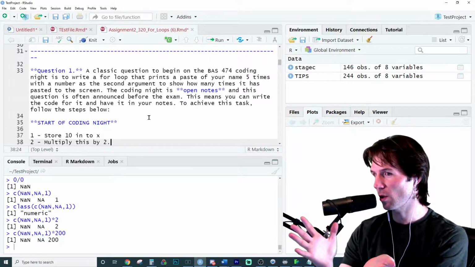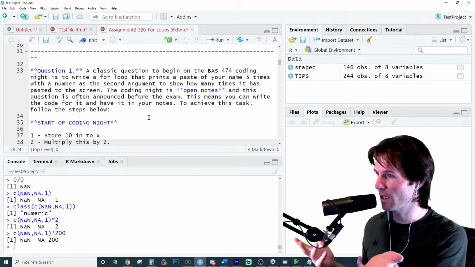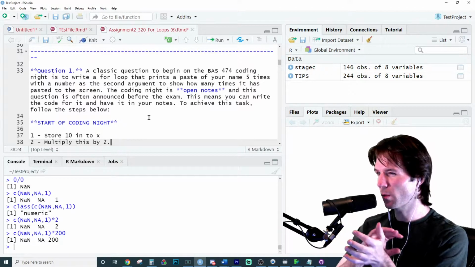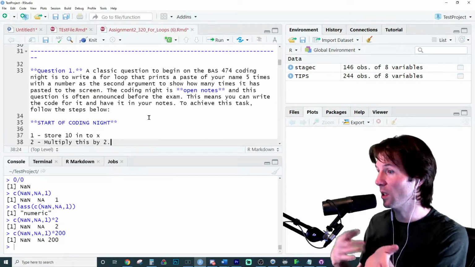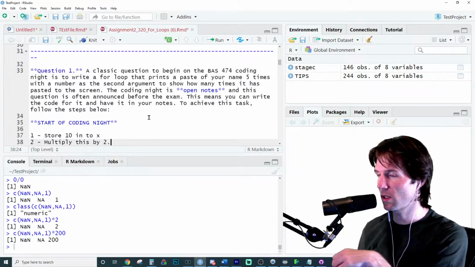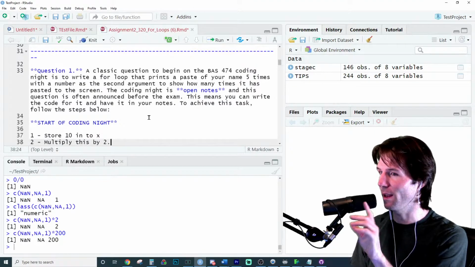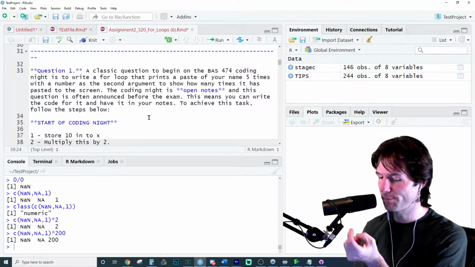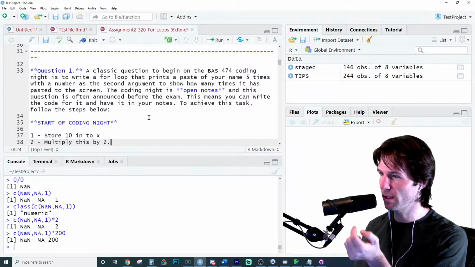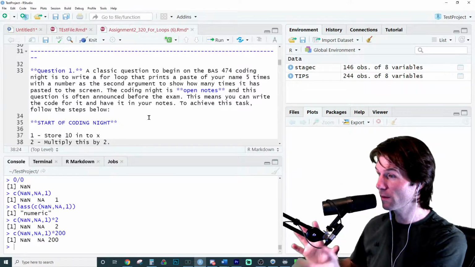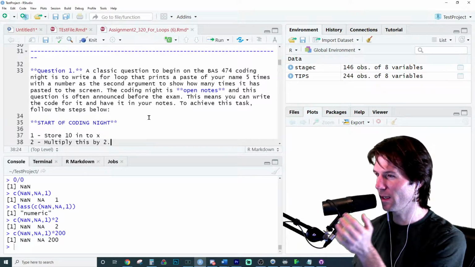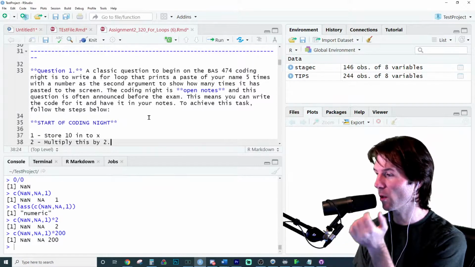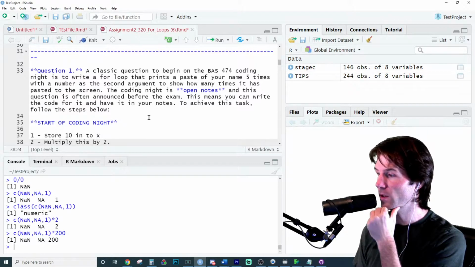Right now, Ella, could you do the start of coding night where it says store 10 into x and multiply this by 2? So we're going to start with the most basic of stuff, things we should do a bunch. If we say store 10 to x, you should be like, got that. But it's scary to me, and I don't mean this in a bad way. This is why I miss doing it in person, because it's the best way to monitor that everyone's doing their own work. It's a lot harder online, but we've run into issues where people in senior level classes midway through the semester have issues.